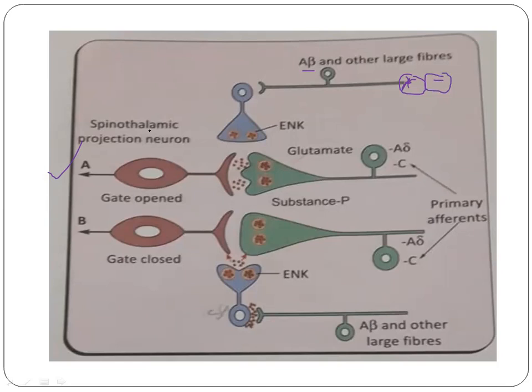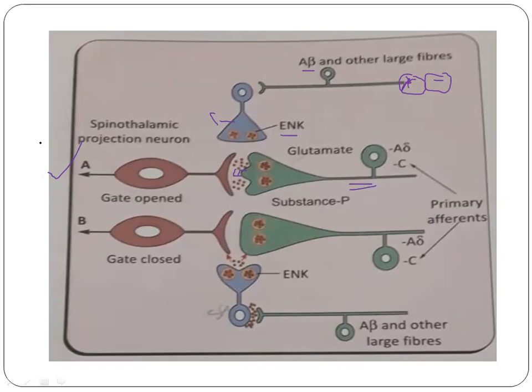The A beta fibers are not stimulated, hence the enkephalins are not secreted by the inhibitory cells of substantia gelatinosa, the inhibitory SG cells. Enkephalins are not secreted presynaptically. Hence, glutamate and substance P are secreted by the pain fibers, that is A delta and C fibers, and the gate is open